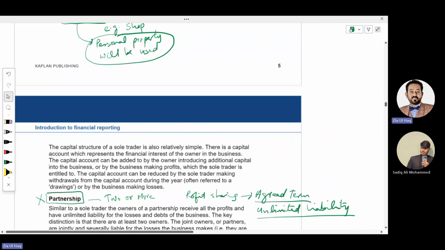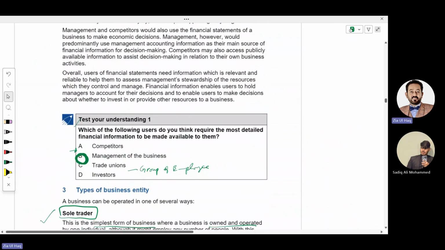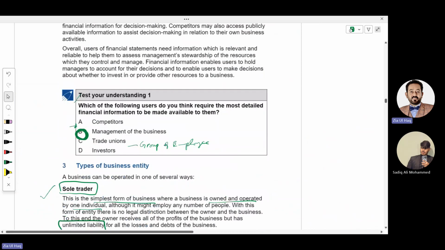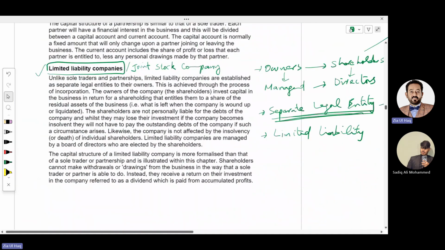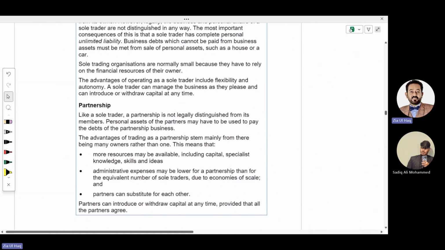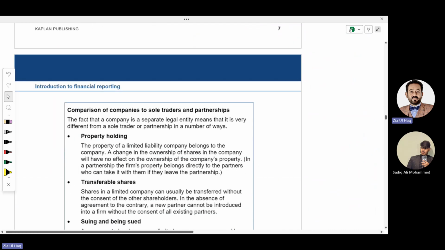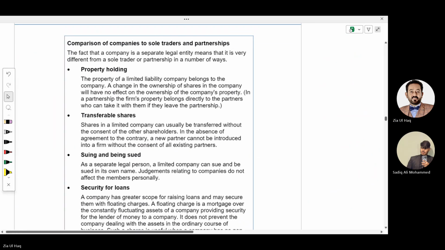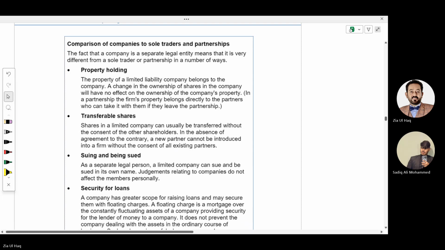So what we have learned: the purpose of accounting, the users of financial statements, and three different types of businesses: sole tradership, partnership, and company. So what is the difference between sole trader and partnership? In sole trader, the property of the business is owned by one person, while in partnership, there are many persons, two or more.